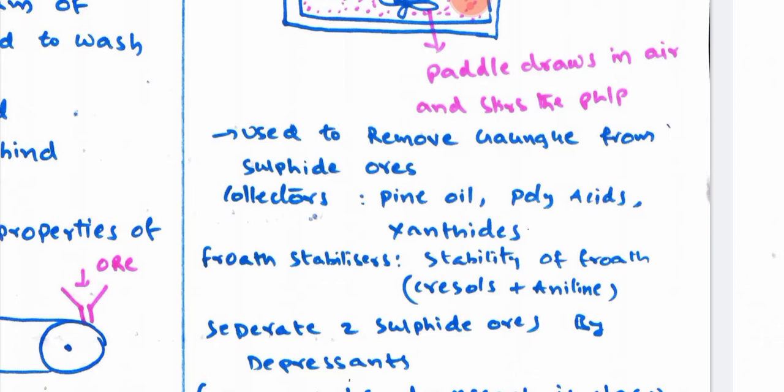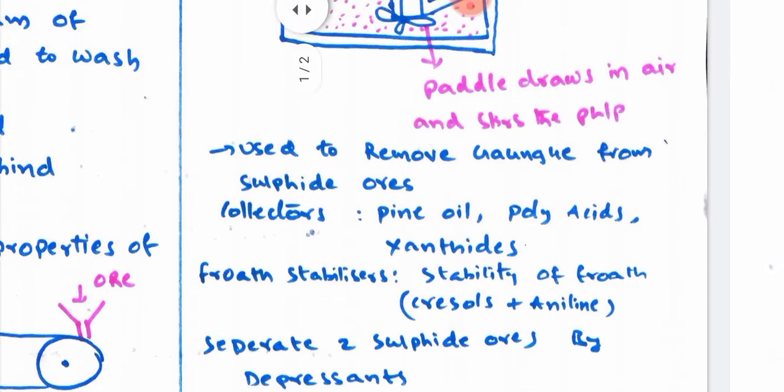Examples of collectors are pine oil, fatty acids, and xanthates, and froth stabilizers are cresols and anilines. By the addition of froth stabilizers and collectors, we get the stability of the froth as well as maintain the wettability of the ore.